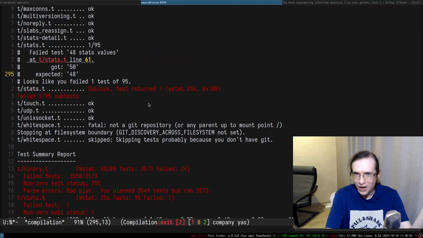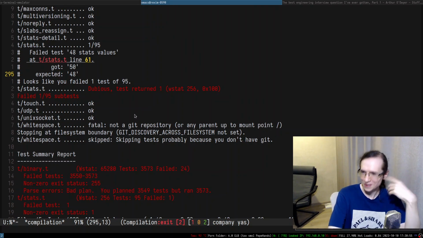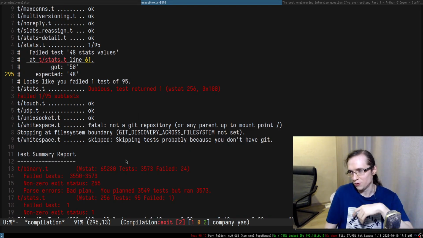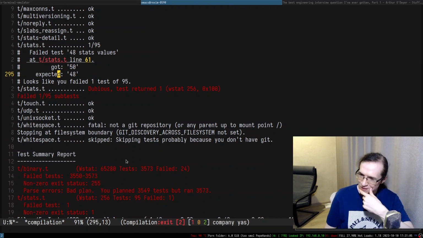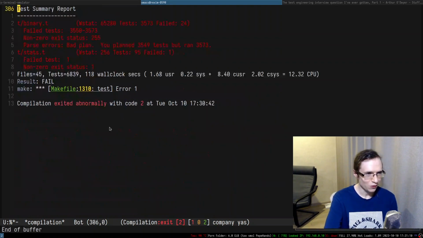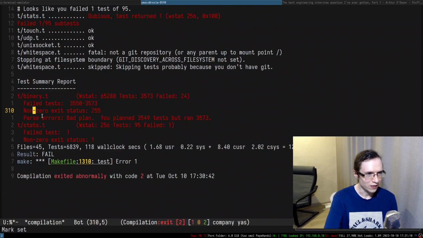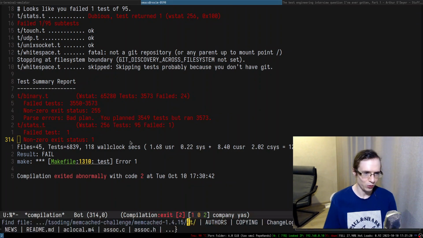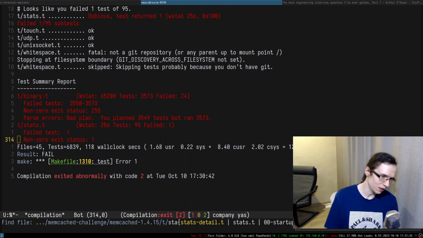Do you guys know why stats have failed? Because we modified the stats. Now we have more stats than there was before. So that's actually kind of funny, right? We can look into them, so that was a good idea to look into all of that. I'm not sure about the binary t, though. It failed 24. Maybe something failed in here also because of the stats thing. But we definitely want to modify the stats. I think we do.